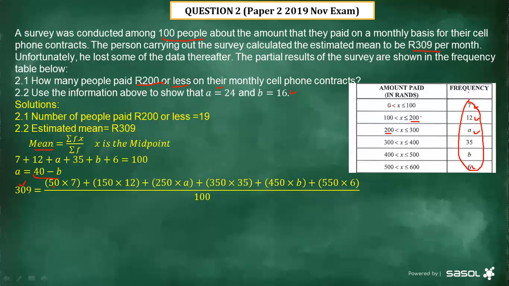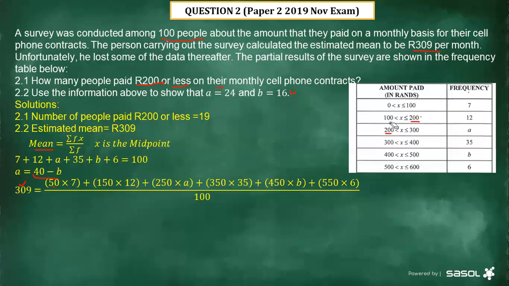We said 0 plus 100 divided by 2 gives us 50, multiplied by this 7. This 7 is the frequency. Let me just remove this one so that you can see. This 7 is multiplied by the midpoint of this interval, plus